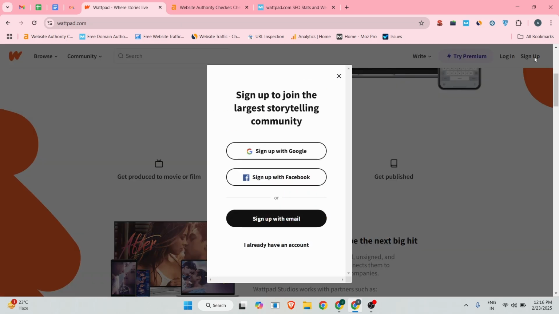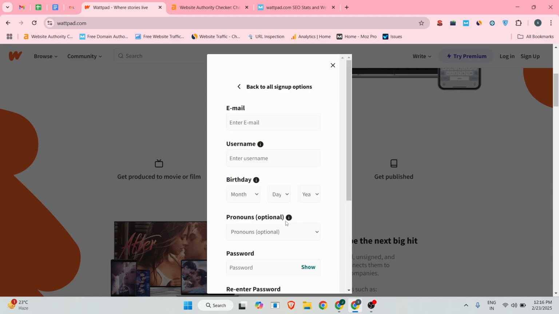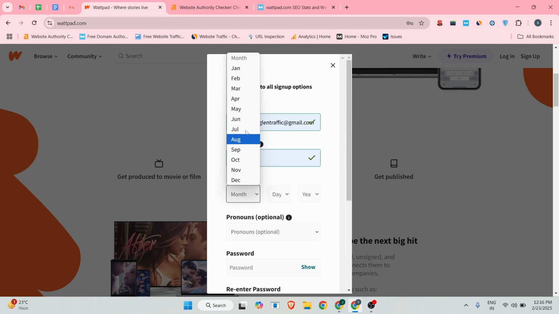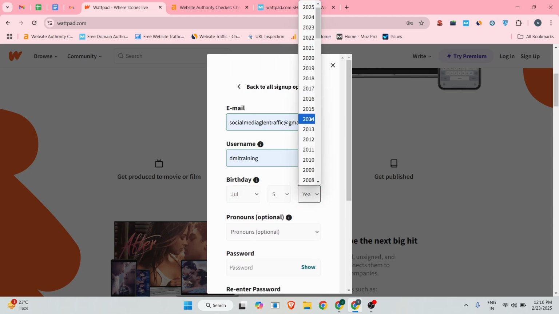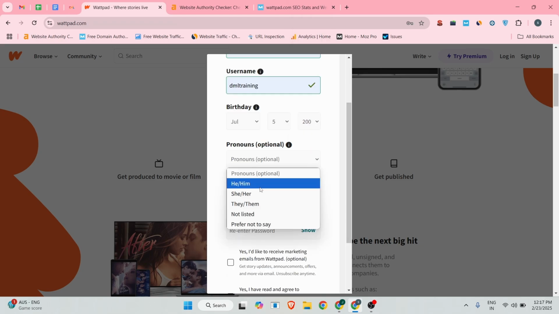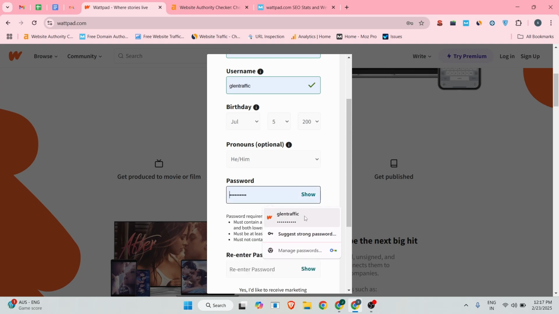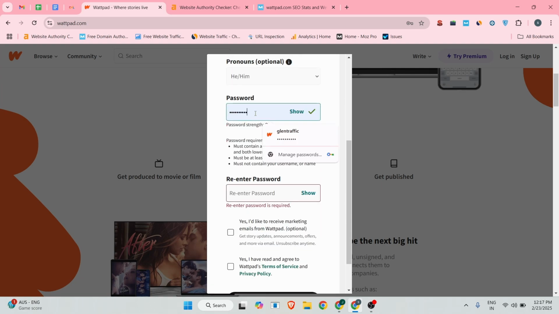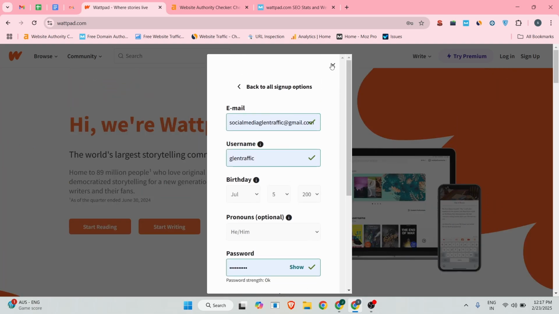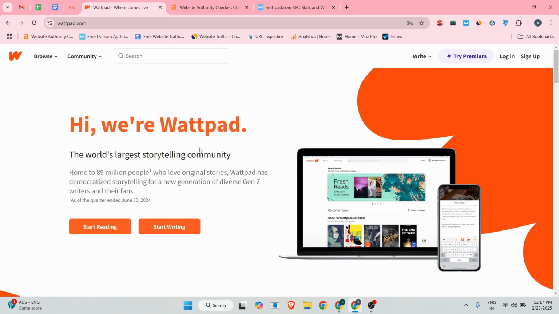First thing, you will click on the sign up button. Then you can choose any preferable method. I will proceed with manual login. There you will put your email address, then choose your username. You can select your date of birth. So July 5th 2000, this is my date of birth, and there you can select anything. So let me select this. There you will choose your password. I have already created an account on this, so overall this is the process for how you can create your profile.